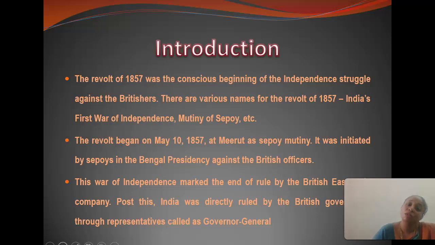Before that, we had the South Indian rebellion in Tamil Nadu, especially in South India, as well as the Palayakar rebellion. The same war was continued with this Sepoy mutiny. This war of independence marked the end of the rule of the British East India Company. India was then directly ruled by the British government, through a representative called the Governor General.